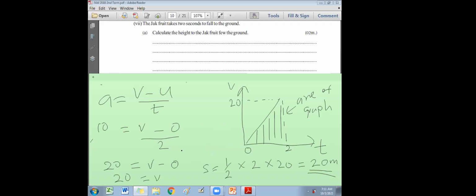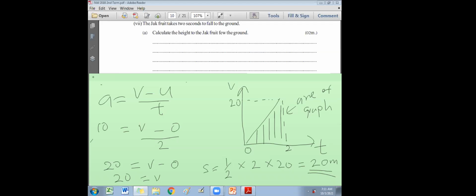Now remember, if time taken is more, what happens? Velocity will increase. That means it is falling from a greater height, so it will take more time. More time means the velocity increases as it hits the ground. If that falls on your head, you get more pain, right? If it is from a greater height. So that's a good question.